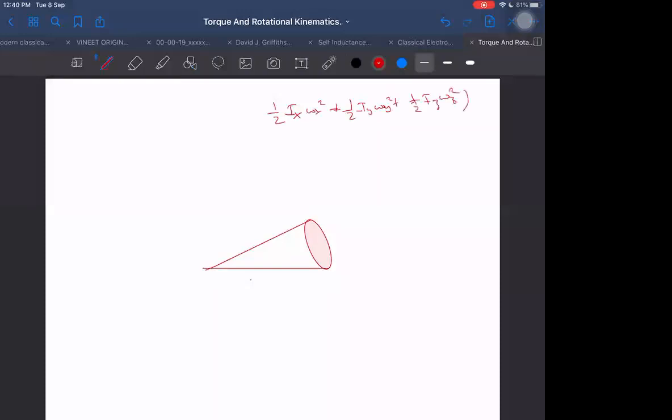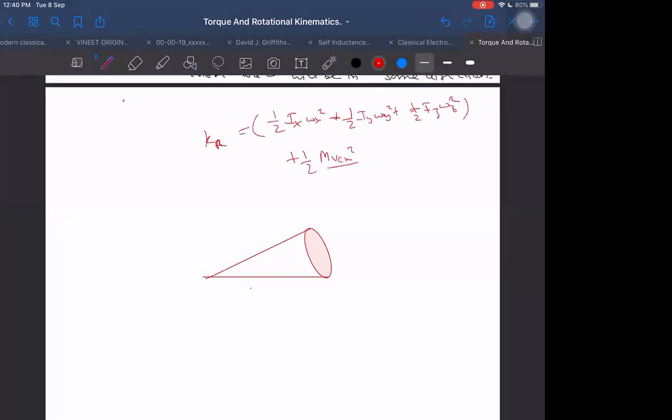This will be only the rotational kinetic energy about the center of mass. Other than that, the half m vcm square term will be extra. Similarly, in angular momentum also, we got this only about the center of mass, but an extra term will be r cross m vcm. That term will still be there for angular momentum also. Is it understood?